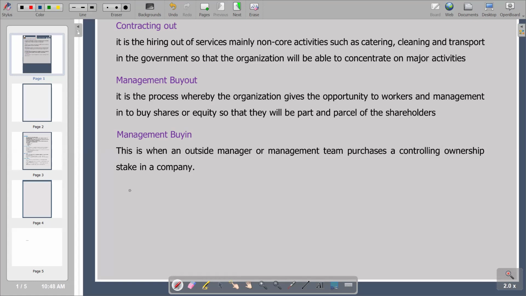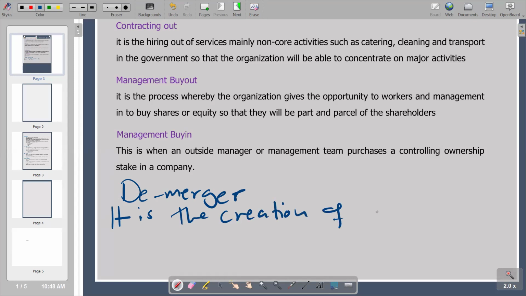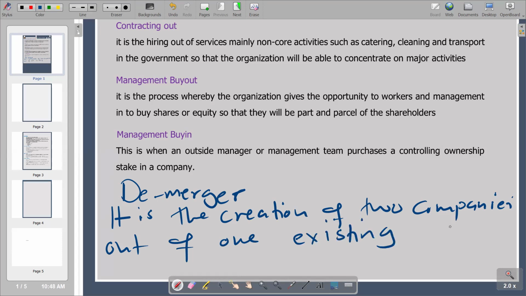The last form that we can also include is demerger. On the explanation of demerger, we are saying it is the creation of two companies out of one existing one. So this becomes the explanation of demerger as the fifth form of de-integration.